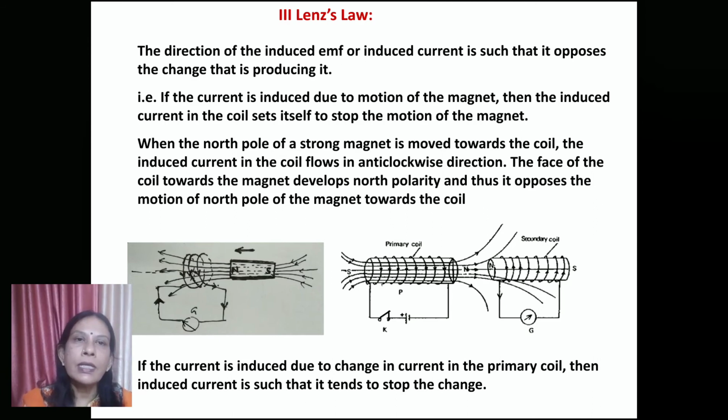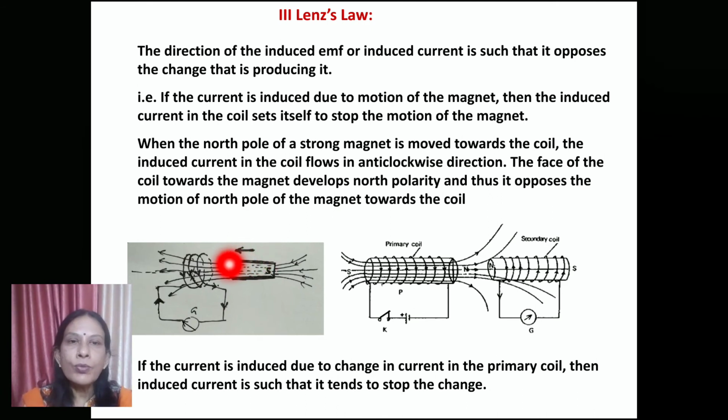This law gives the direction of induced EMF or induced current. Lenz said that the direction will be such that it always opposes the change that is producing it. It means if the current is induced due to motion of a magnet, then the induced current in the coil sets itself to stop the motion of the magnet. So look at this diagram.